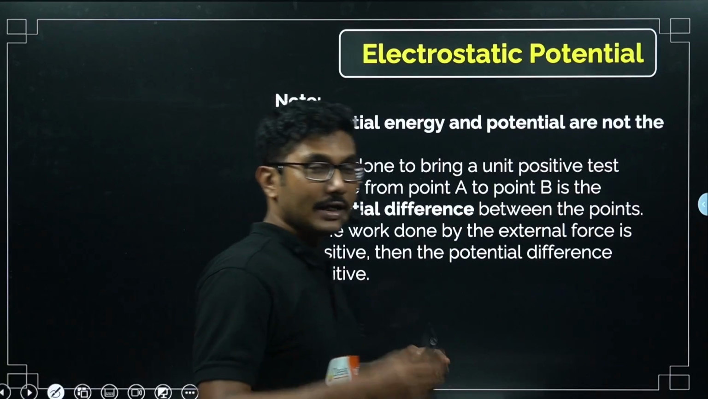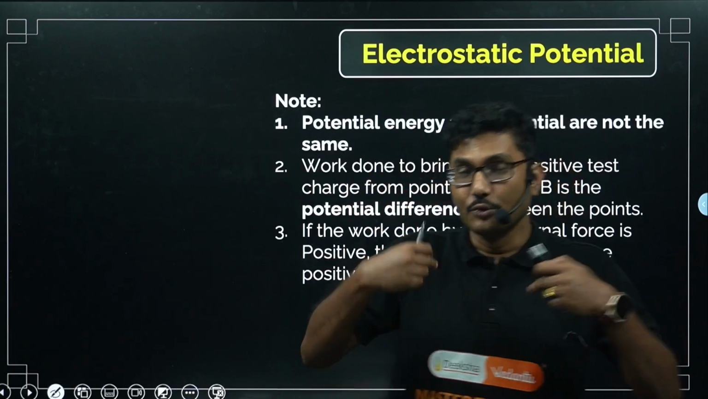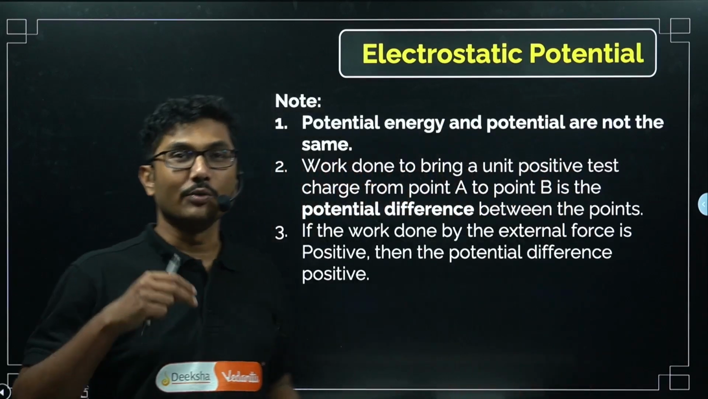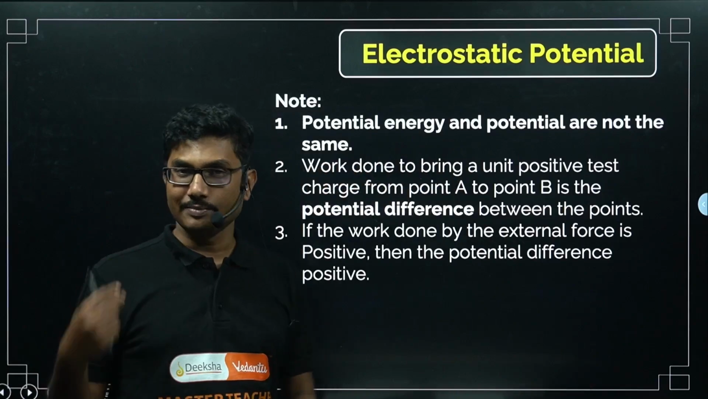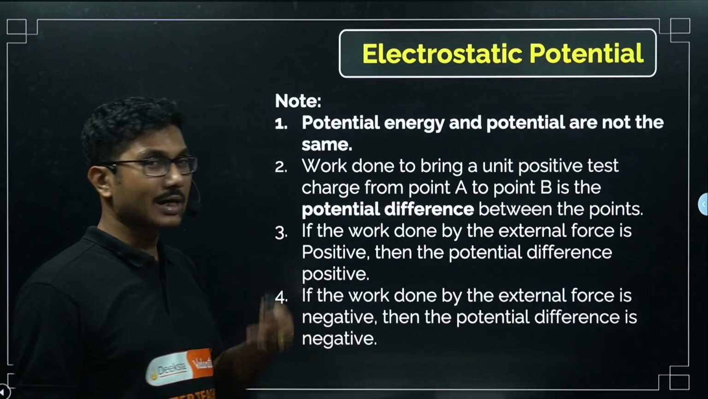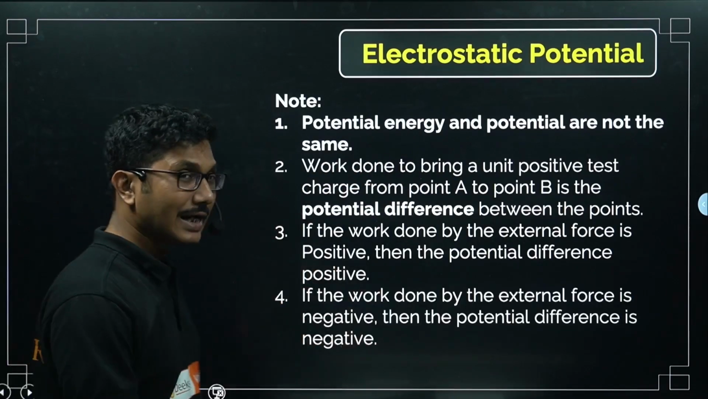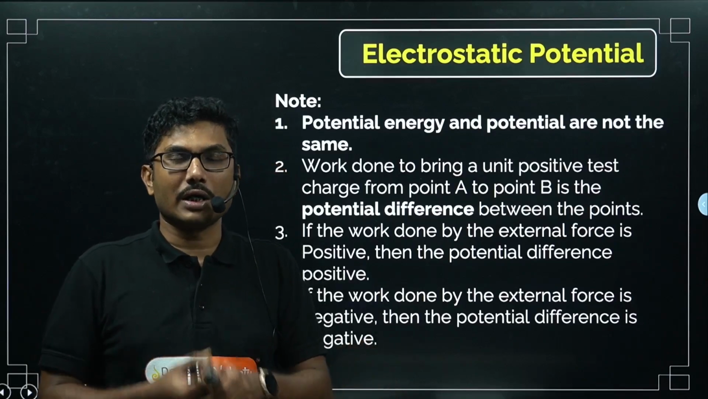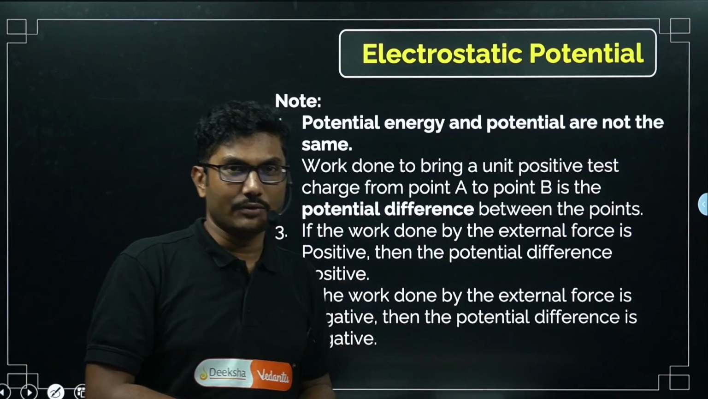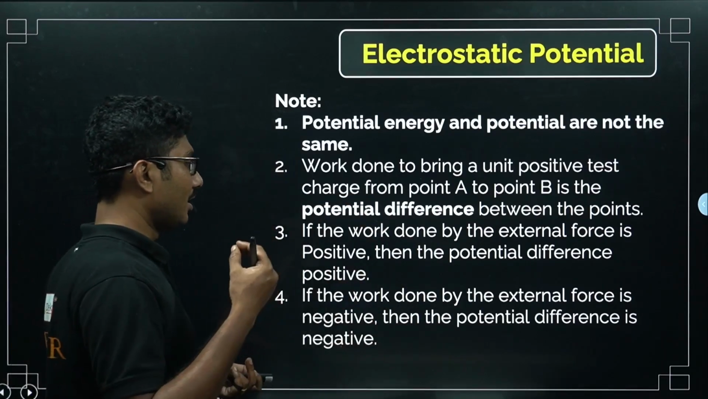So as I said, if an external force, that is us or any external agent, is doing work, that means the potential is positive. And if the work done by the external force is negative, that means we are not doing the work, the electric field itself is doing the work. In that case, the potential is negative.